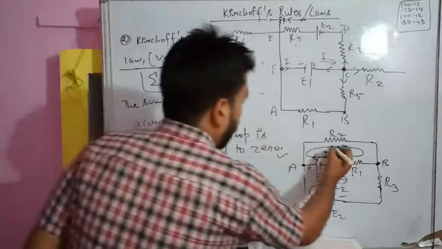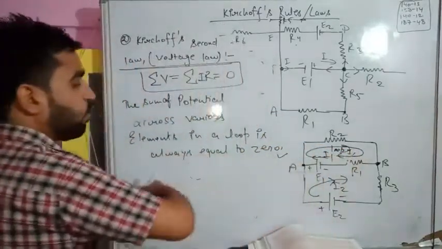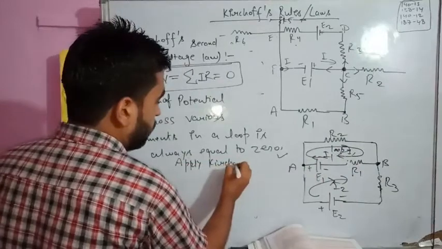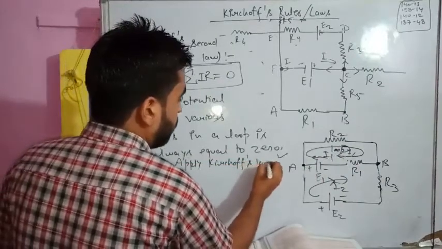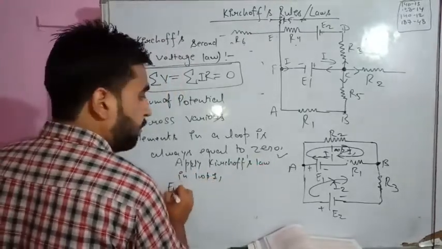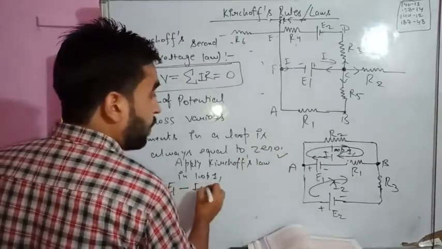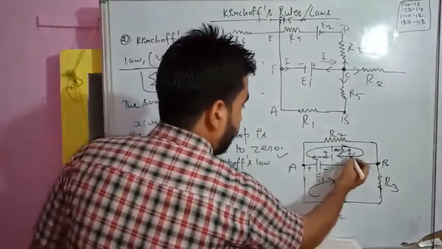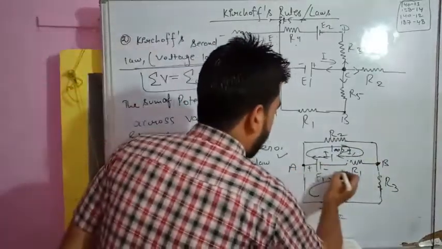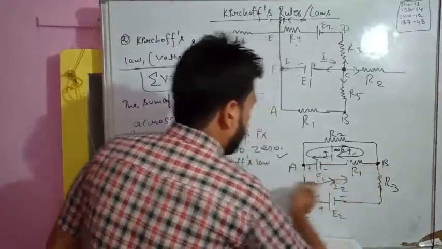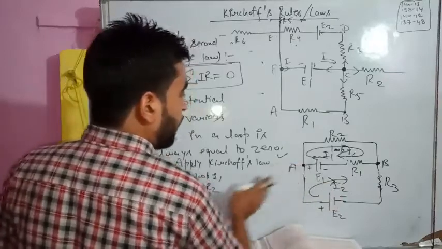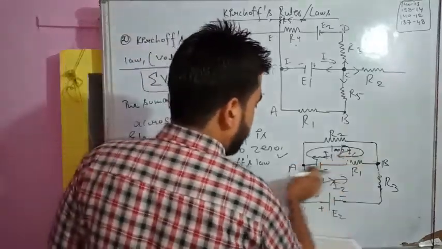So suppose this is loop 1. In loop 1 we apply the Kirchhoff law. So what is going to be the condition? We are starting from E1 minus I1 R2 minus, again what will be this? Because we are coming towards this, so this will remain. What is the direction of current here? That's the direction of current here. So this will be minus, what is the resultant current? That is I1 minus I2, because both currents are opposite in direction or same in direction, this and this.